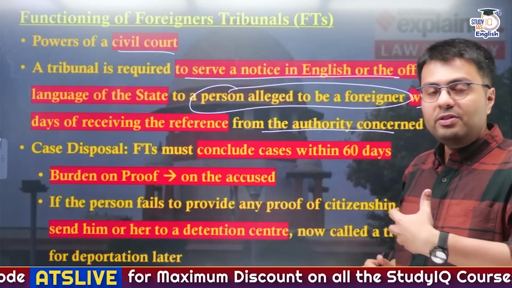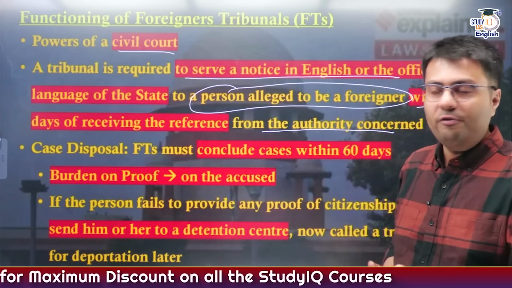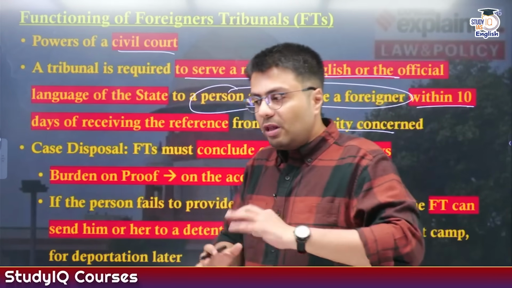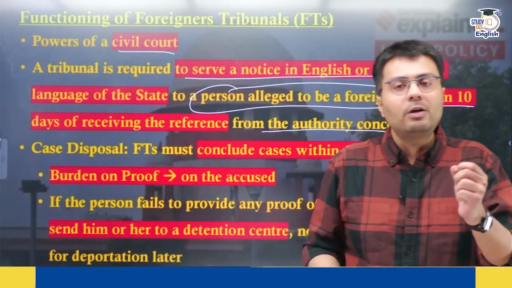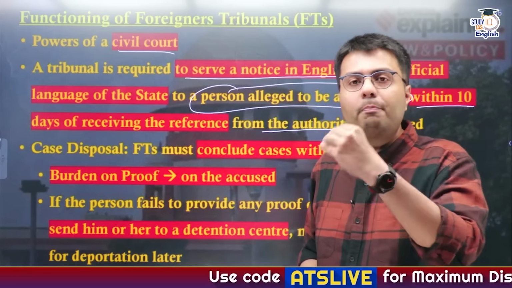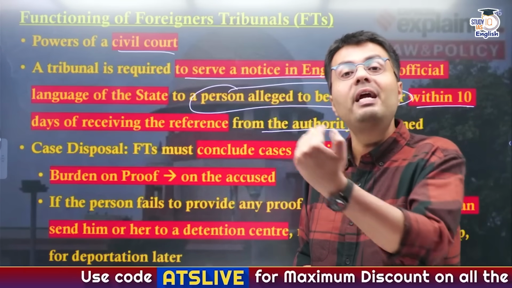Now after these cases are brought to the foreigner tribunal, they need to be disposed of within a 60 day period. The difference in this case is particularly the burden of proof. Now in normal cases, the burden of proof is on the person or on the authority who has made an accusation.